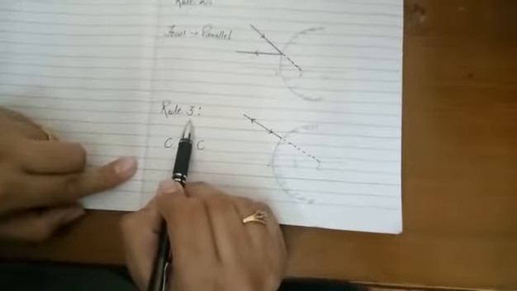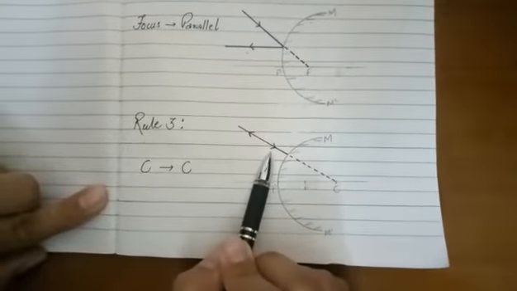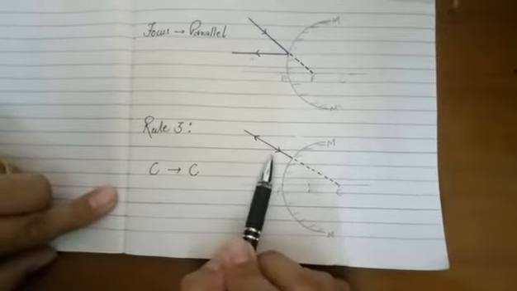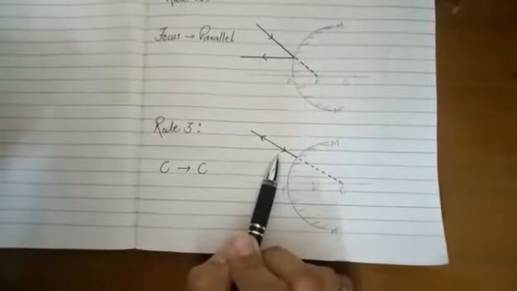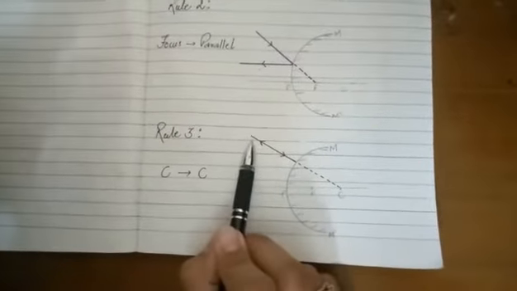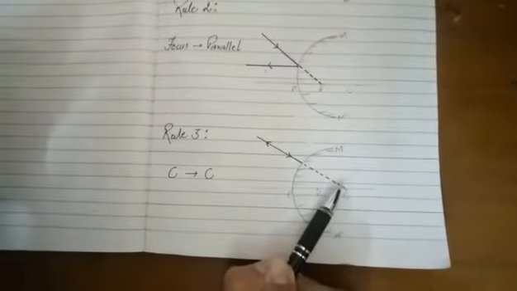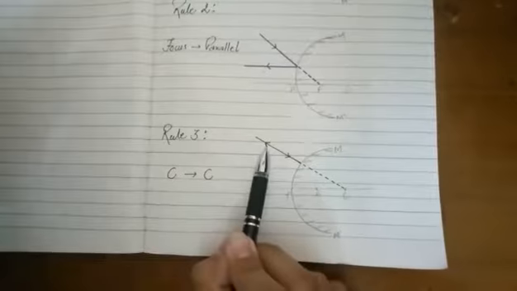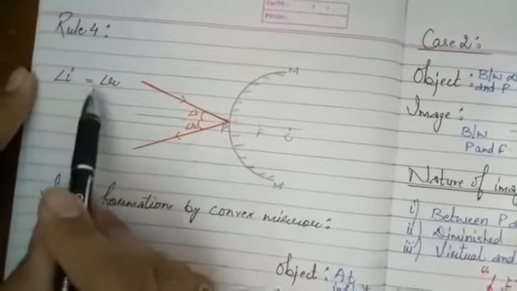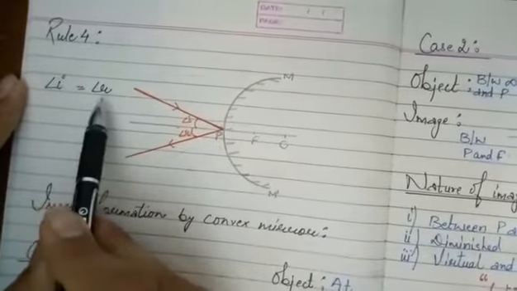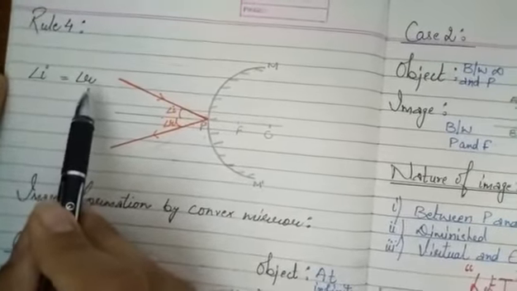Now let's move on to rule number 3. As you have already discussed, the ray which is passing through center of curvature will retrace its path. The same case, I am just modifying my statement once again. The ray which appears to pass through center of curvature will retrace its path. Clear?